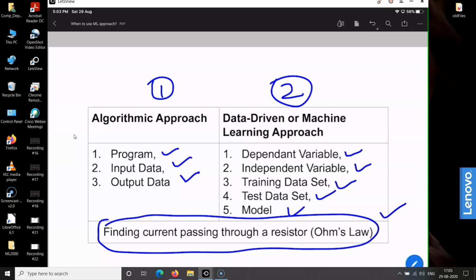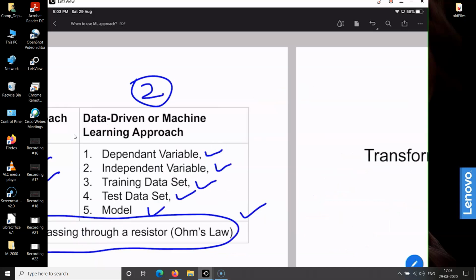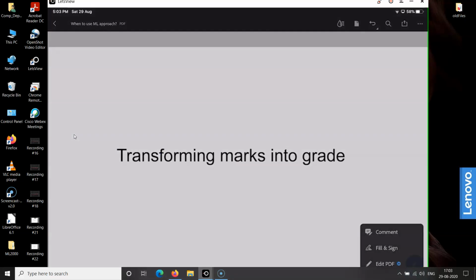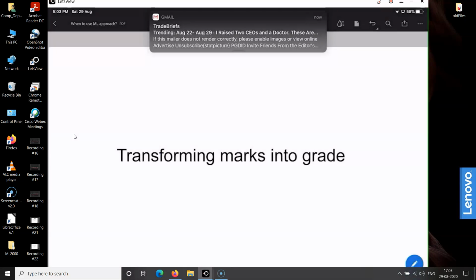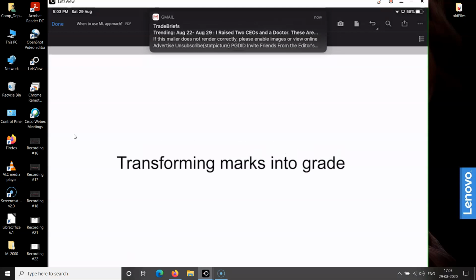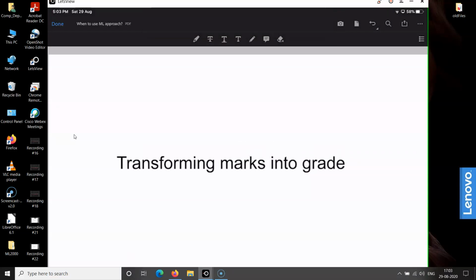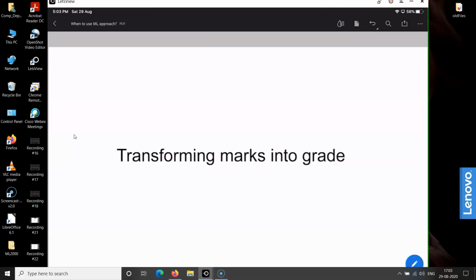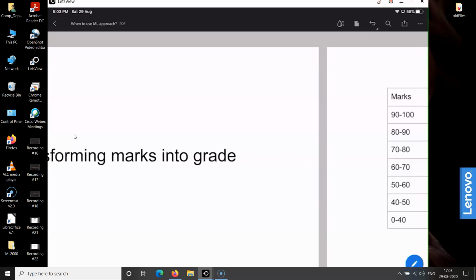In this video, I am going to give you two examples: in one example the algorithmic approach is the most appropriate one, and in the other example the data driven approach is the most appropriate approach for devising a software based solution. So let us first take the example of transforming marks into grades for illustrating the situation in which the algorithmic approach is the most appropriate one.